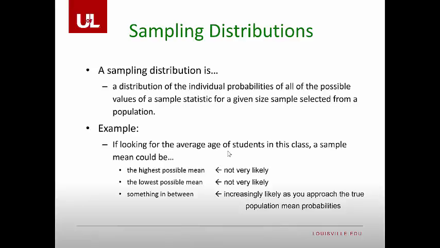This goes back to the example I was giving with the heights. Although we can ask 10 different people each time in the classroom what their height is and take its mean, there are going to be some extreme groups in there, but more often than not, we're going to find values that are relatively close to one another, which should be close to the actual population mean.